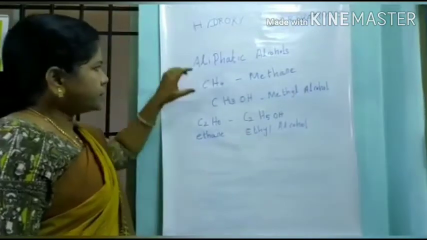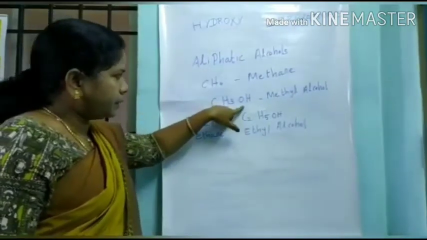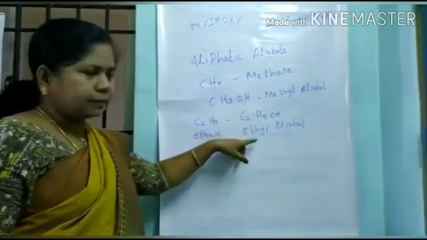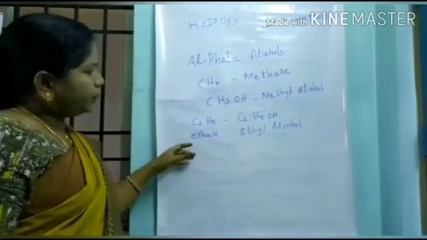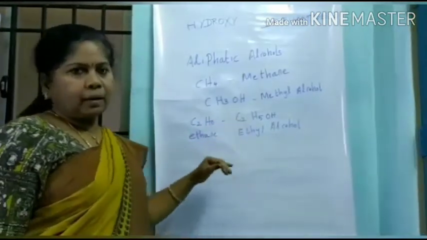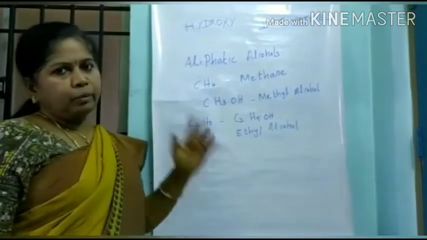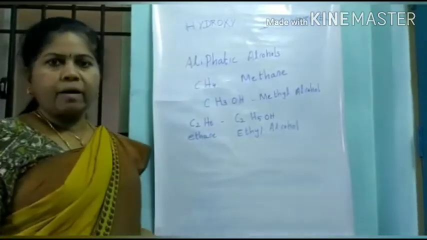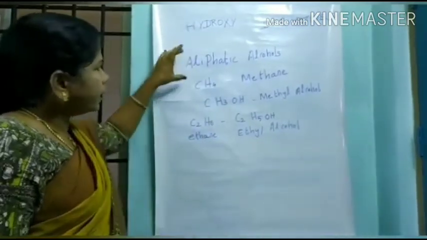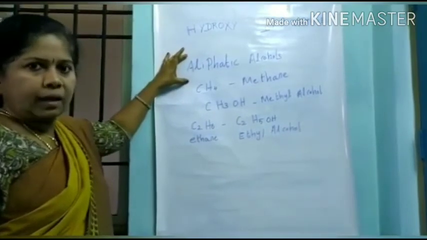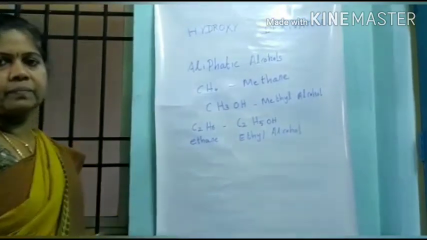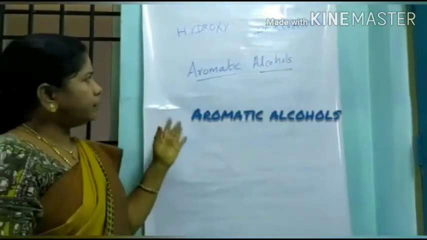From methane we can get methyl alcohol, from ethane we can get ethyl alcohol, from propane we can get propyl alcohol, and from butane we can get butyl alcohol. Like that we can get all kinds of alcohol. These are all examples of aliphatic alcohols. Students, we have discussed aliphatic alcohols.